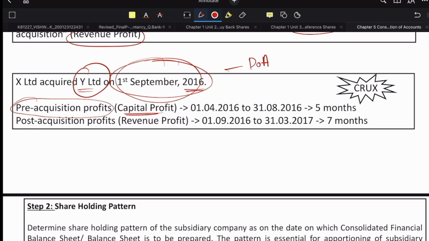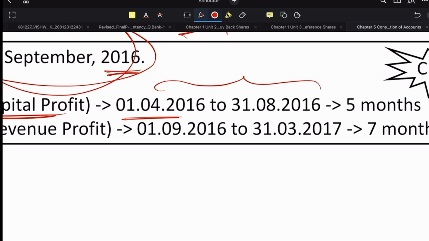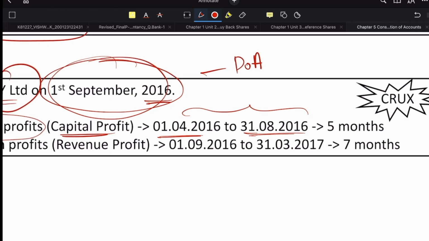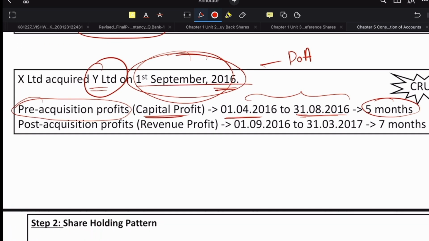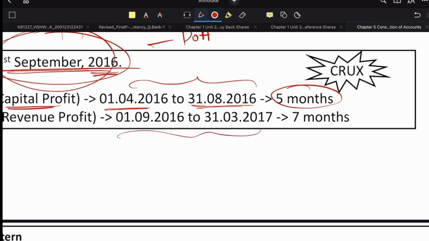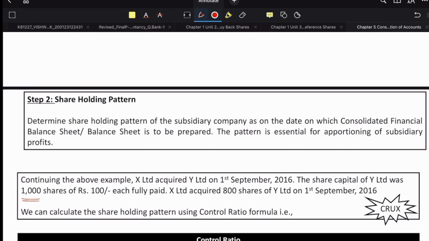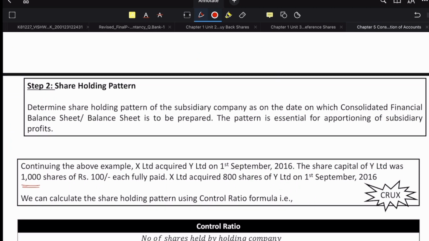In this case, the pre-acquisition period would be from the start of the year, that is the financial year, which we know starts from 1st of April, till the date of acquisition, which is 31st of August. So how many months are there in the pre-acquisition period here? 5 months. From the 1st September 2016 onwards, this will be the post-acquisition period. In this case, it is of 7 months until the end of the financial year, which is 31st of March. So that is step 1, the most important step.